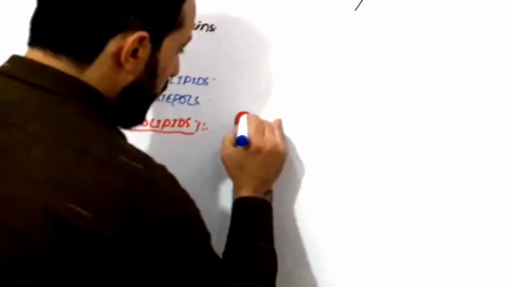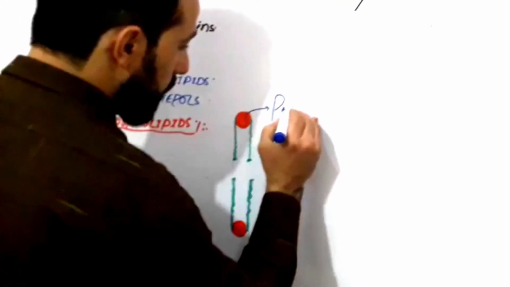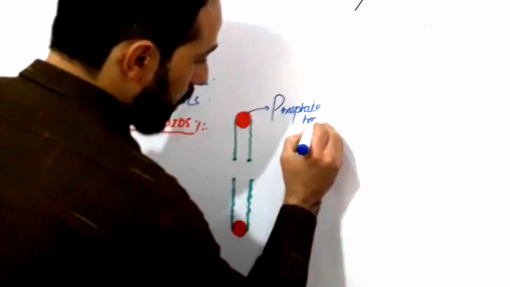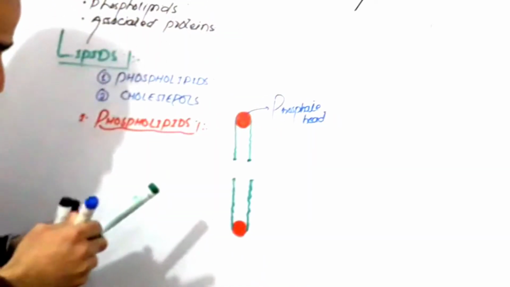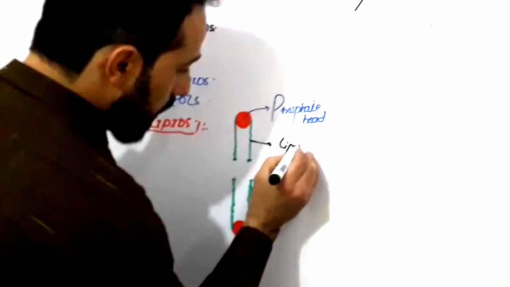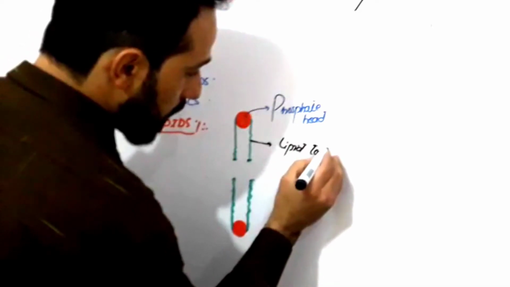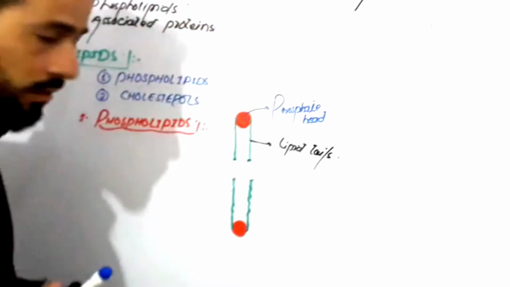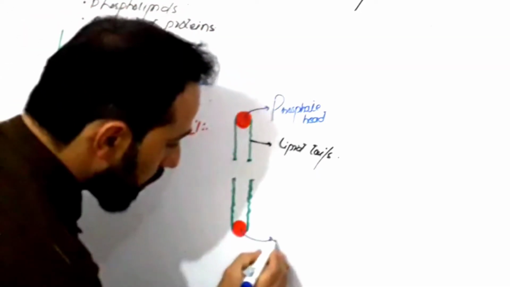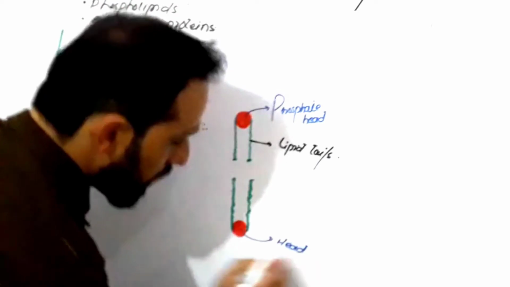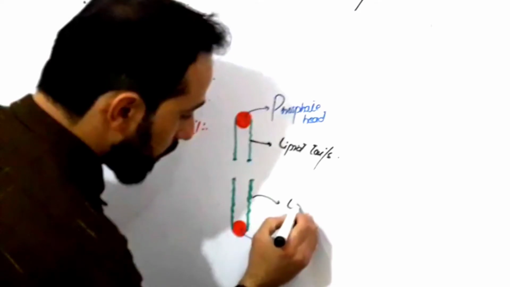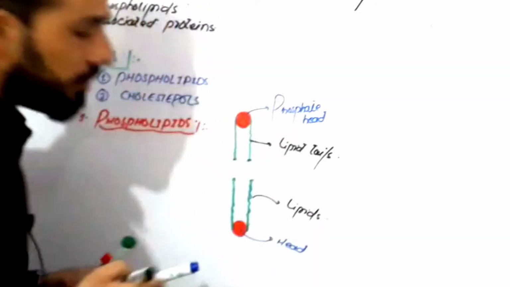First, this is the phosphate head, right? And these two are the lipid tails. You can see that here the head is downward. Here is the phosphate head, right? And these are the lipids or fatty acids, right?